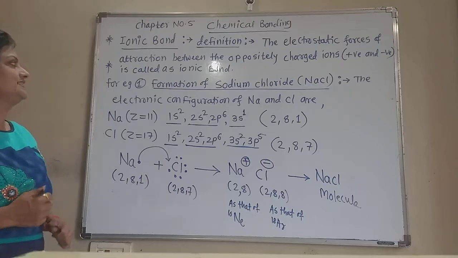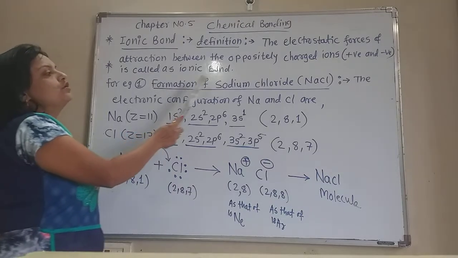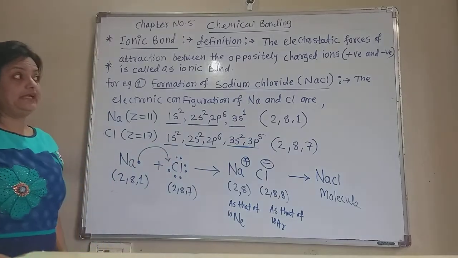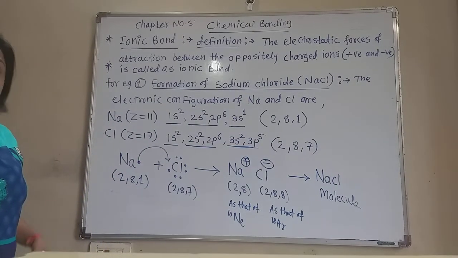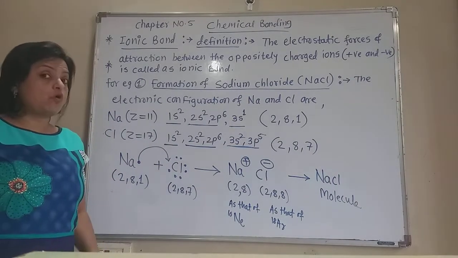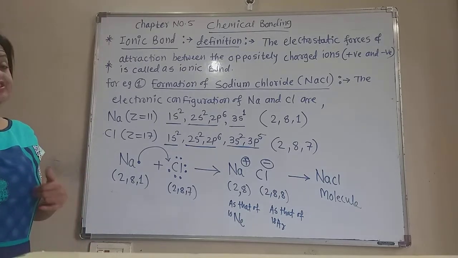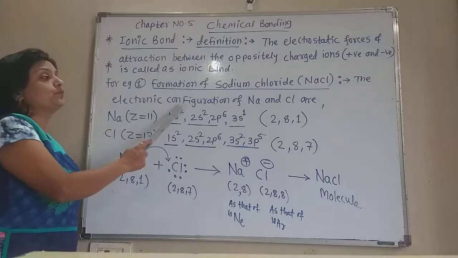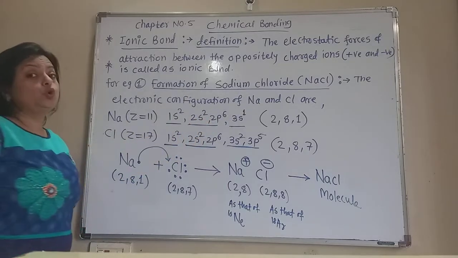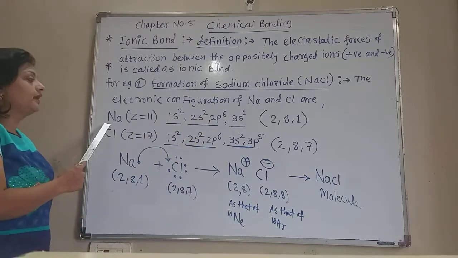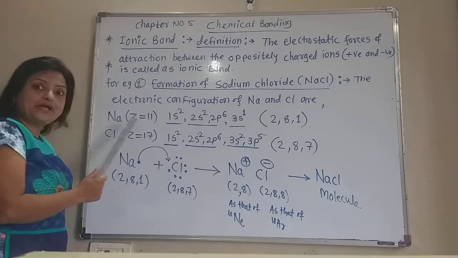Now see, for example, the formation of the sodium chloride molecule, NaCl. In sodium chloride there is an ionic bond. How is the ionic bond formed in sodium chloride? First see the electronic configuration of sodium and chlorine. Sodium has atomic number Z equal to 11.